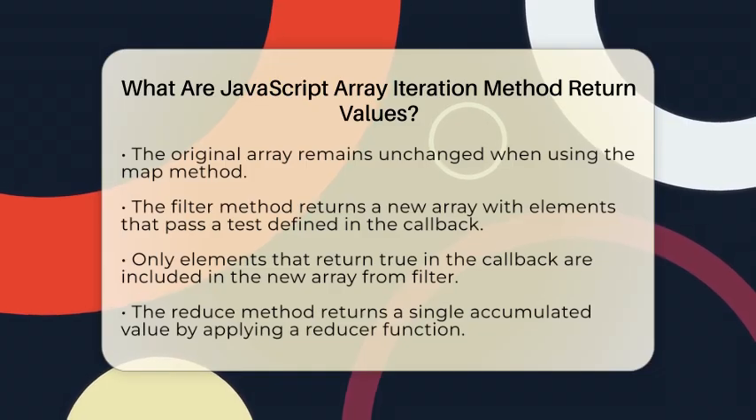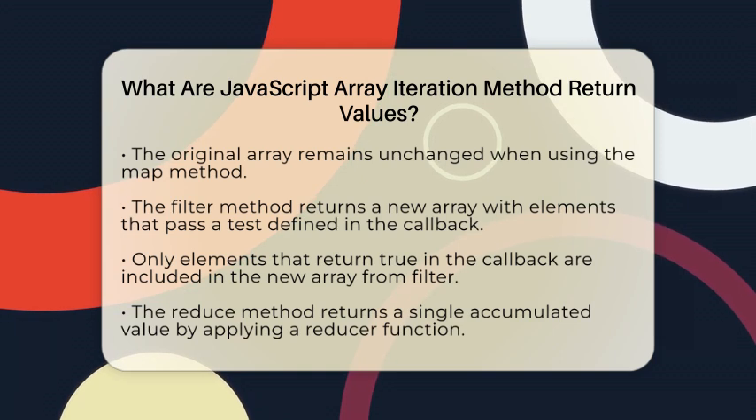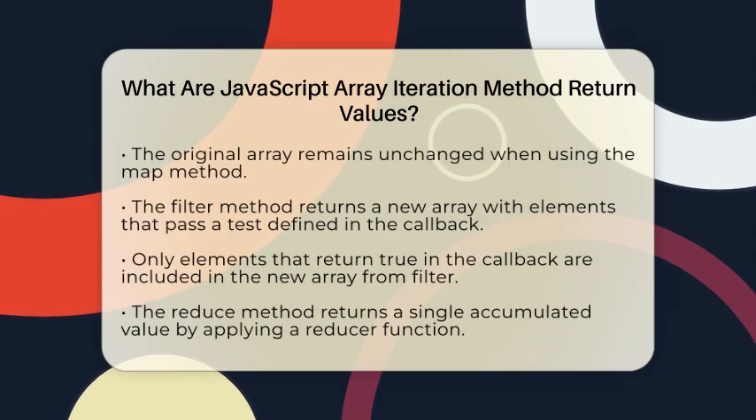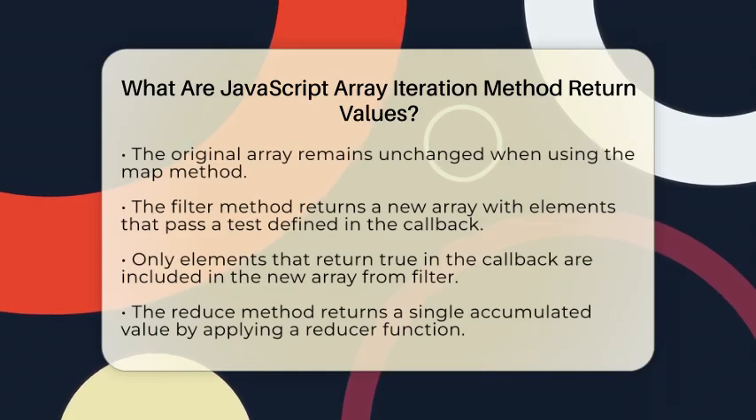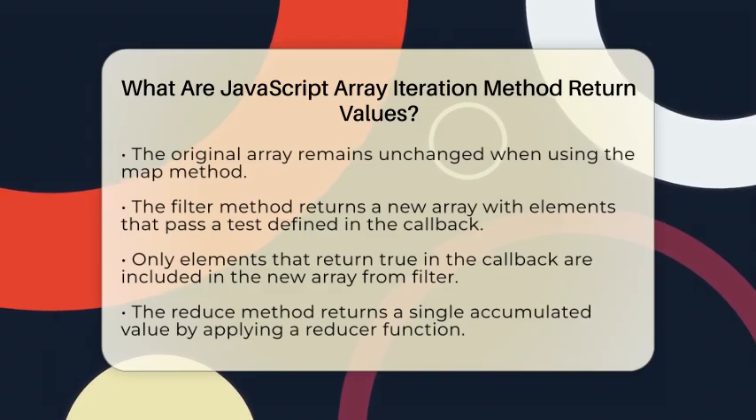Now, let's talk about the reduce method. This method is a bit different as it returns a single value. It applies a reducer function to each element of the array from left to right, reducing the array to one accumulated value. This is useful when you want to compute something like a sum or a concatenated string from the array.